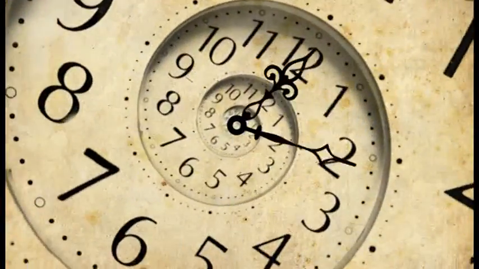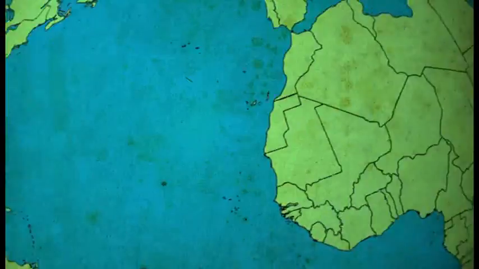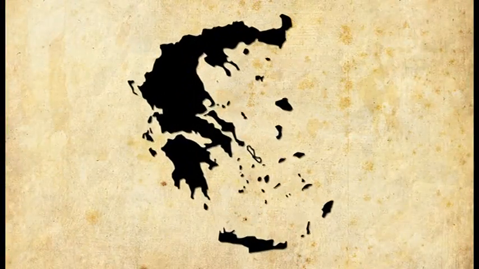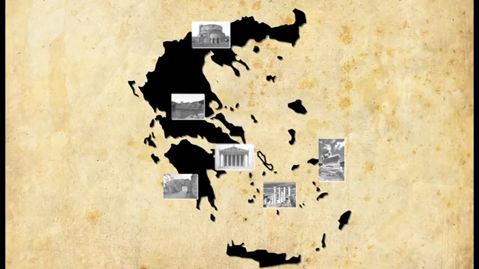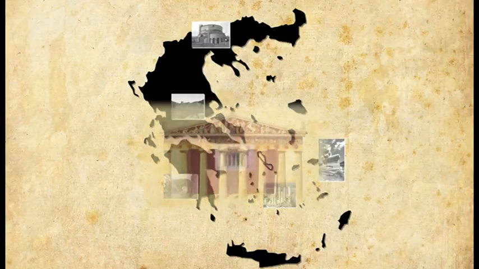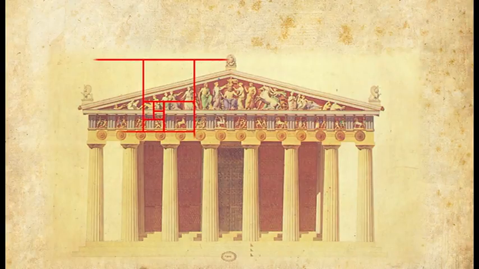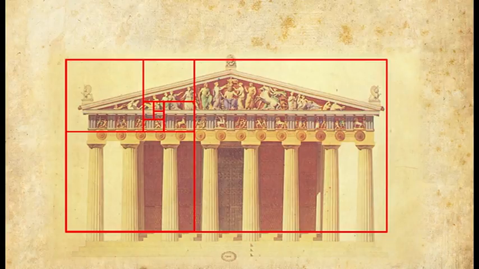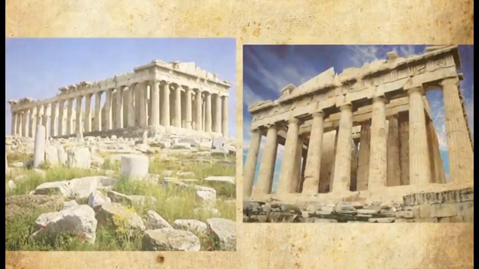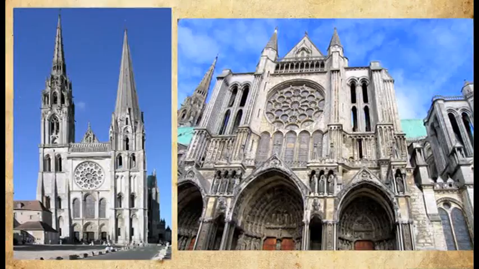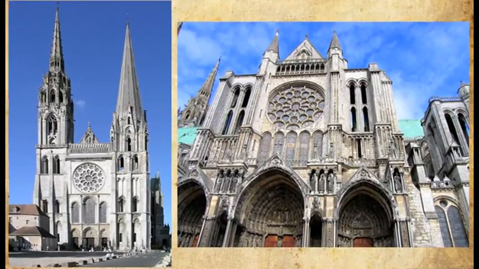If we travel further afield and further back in time to, say, Greece, we can see this ratio in much of the classical architecture in this country. Take the famous Parthenon in Athens. If we work out the lines of the Parthenon, we come up with a whole series of golden rectangles. Many other classical monuments, like the Acropolis or the Chartres Cathedral, echo these proportions.